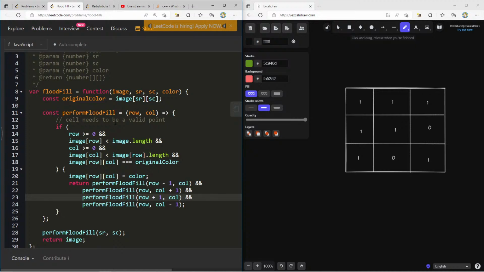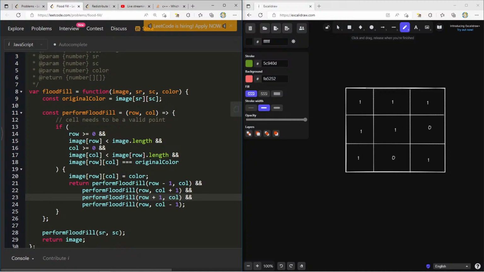If 1 is greater than or equal to 0, which it is, if image of row is less than image.length, which it is, column is greater than or equal to 0, which it is, image row column is less than image row.length, yes, and image of row column equals original color, which is image at SR, SC, yes.